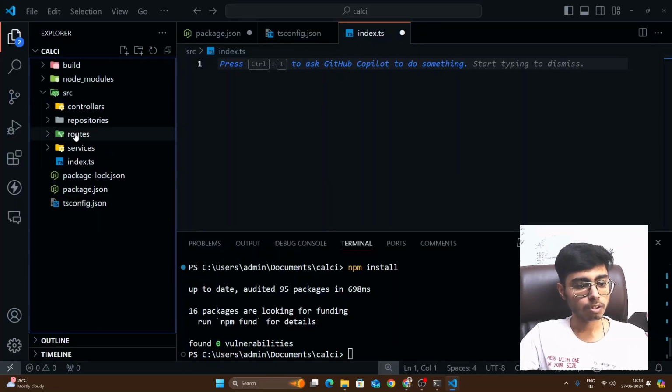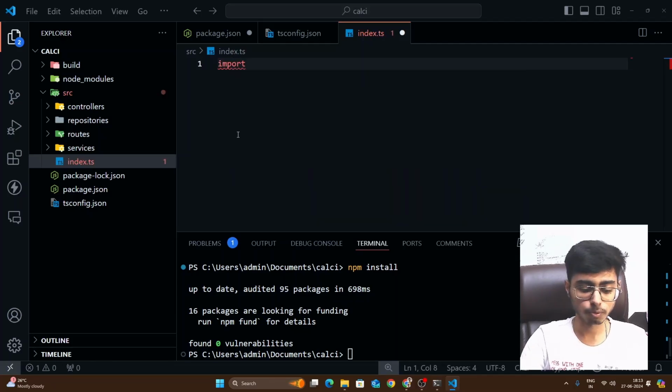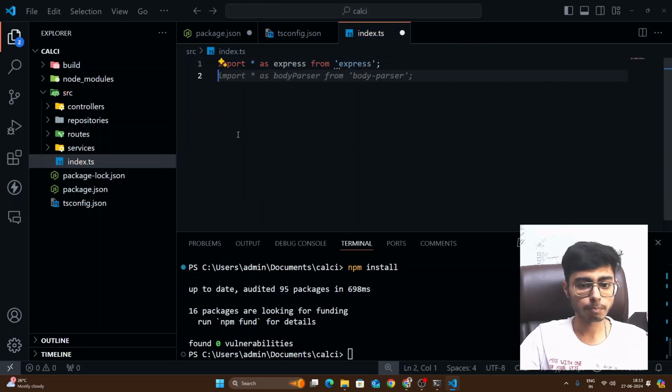Okay, so these are the 4 folders, but first of all, let's create the simple server. So in the index.ts file, what is going to happen? First of all, I'm going to import express. So import * as express from the express package. Then I have to import body parser. So this is also one of the packages that we need.